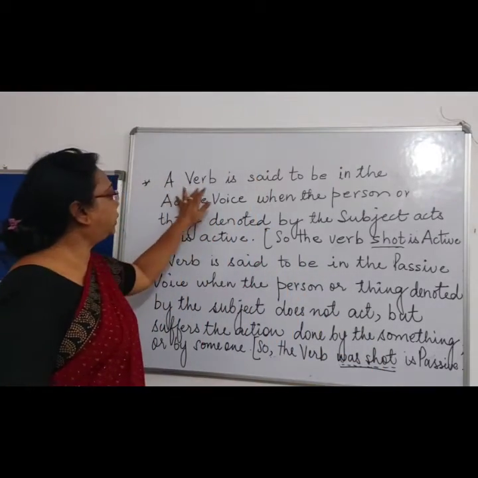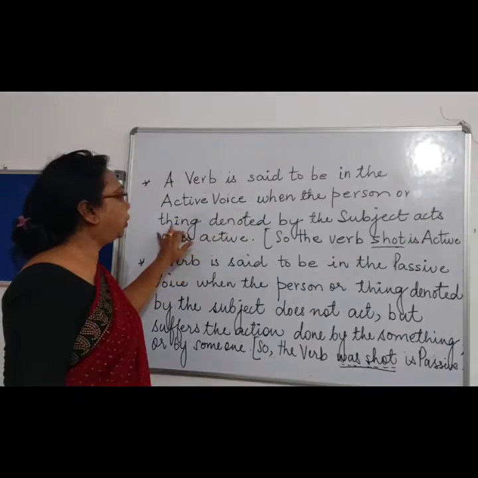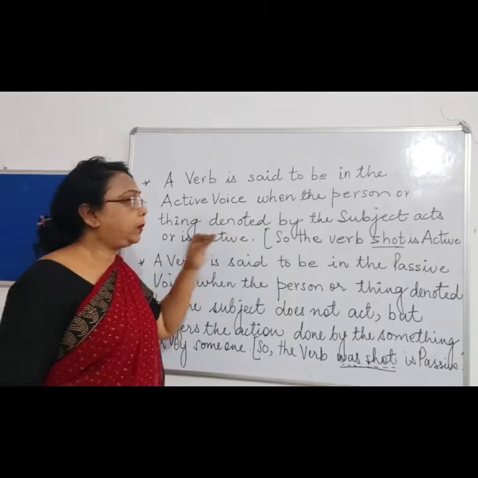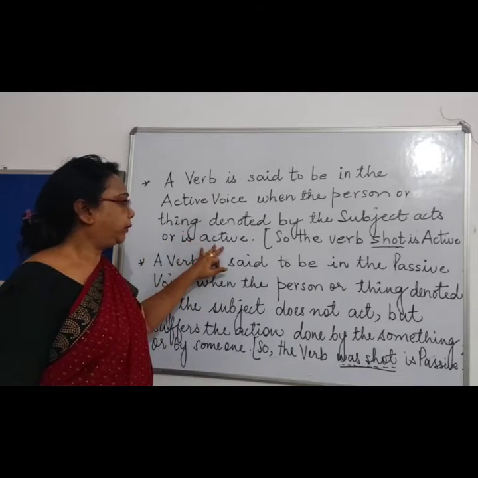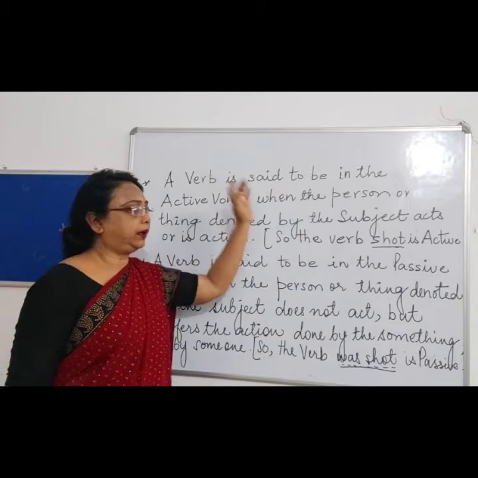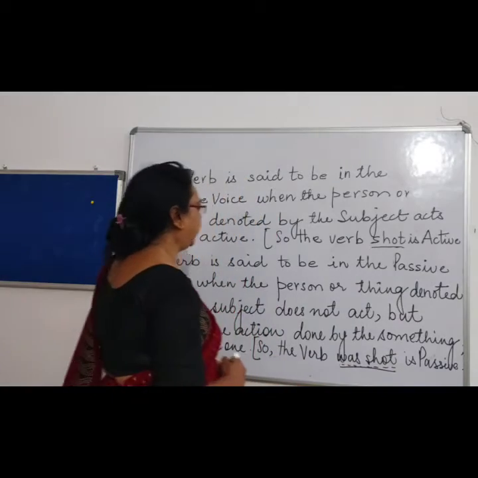So children, the verb is said to be in the active voice when the person or thing denoted by the subject acts or is active. So the verb in the first sentence, shot, is active over here, right?